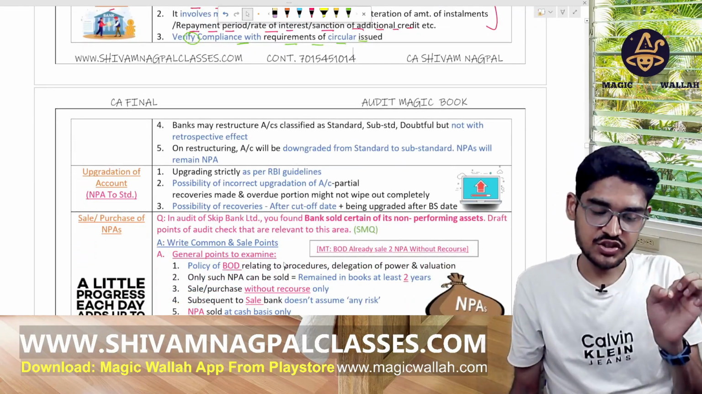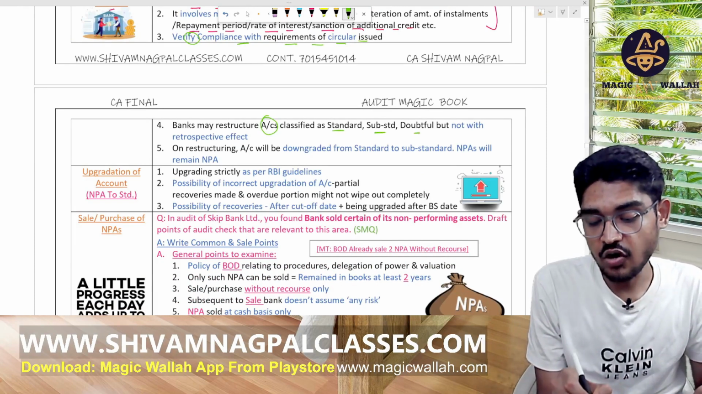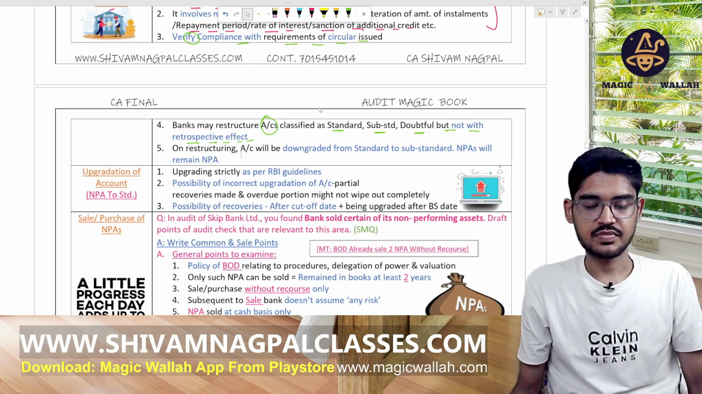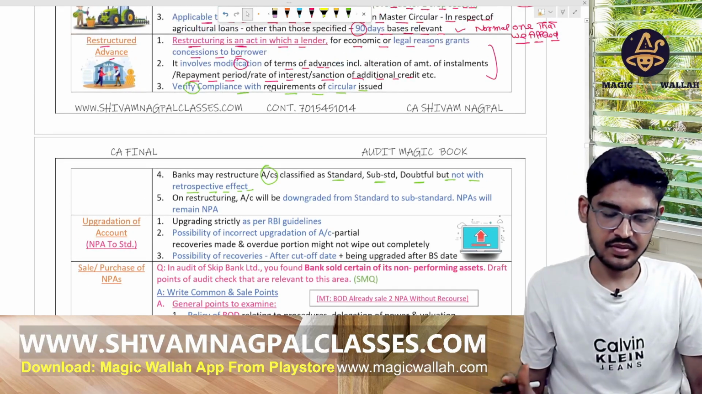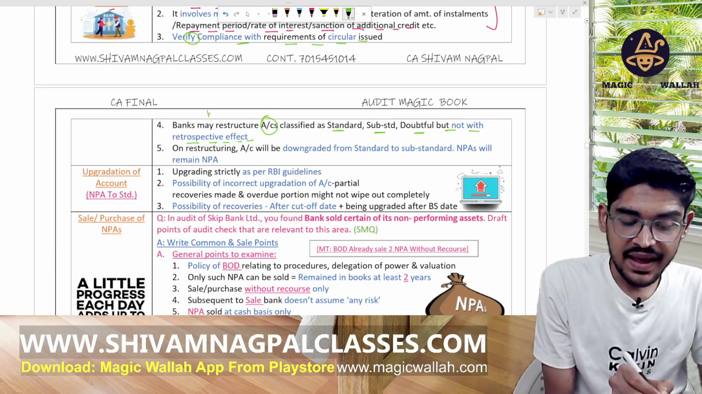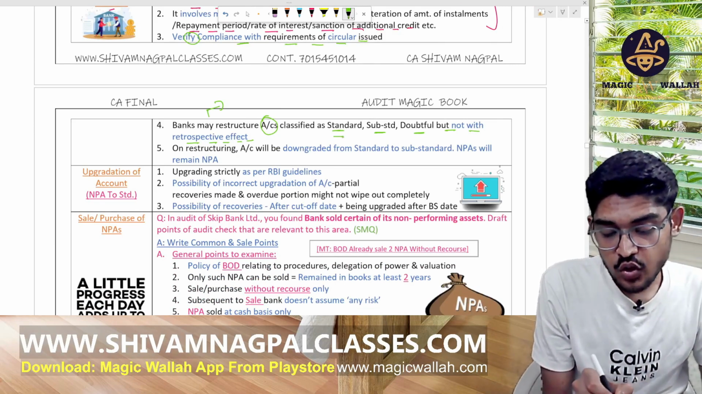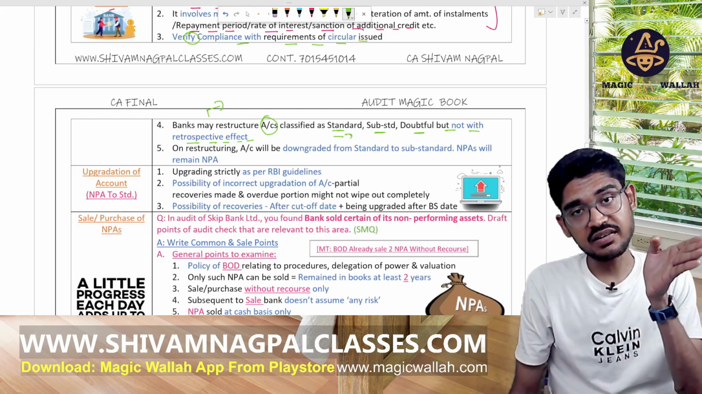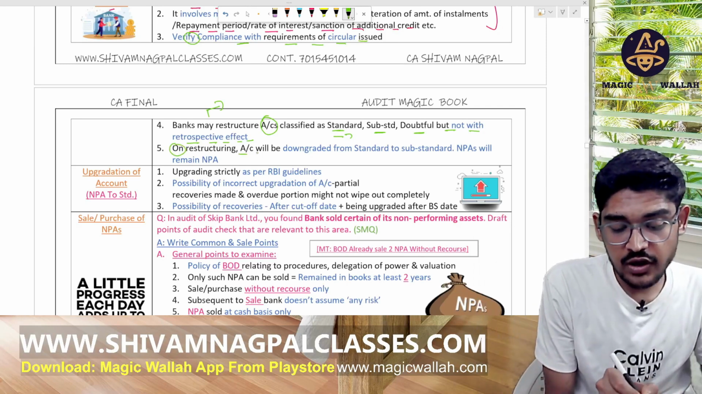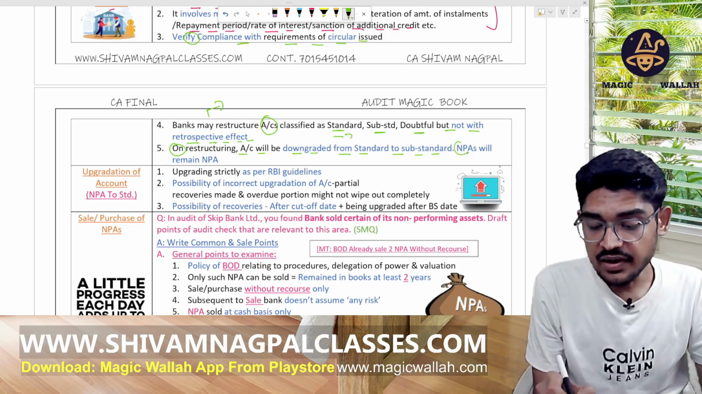The bank may restructure accounts classified as standard, substandard, doubtful, but not with retrospective effect. Okay, the bank can restructure that account, but it should not be classified as standard or substandard from a back date. It should be classified from the upcoming dates, prospectively. On restructuring, the account will be downgraded from standard to substandard, and an NPA will remain an NPA.